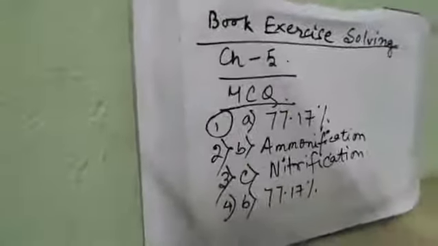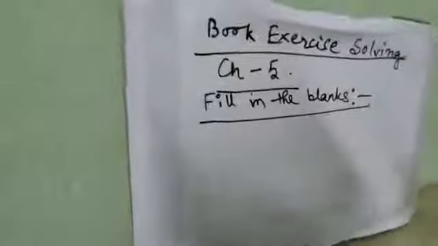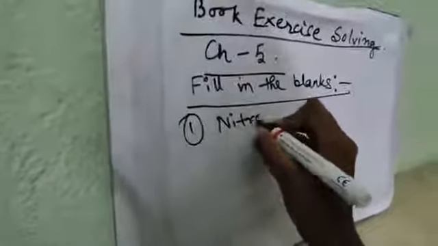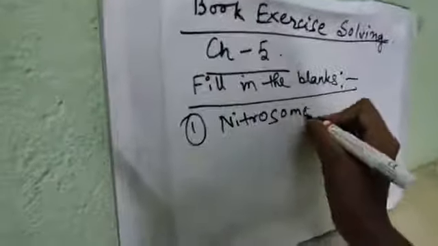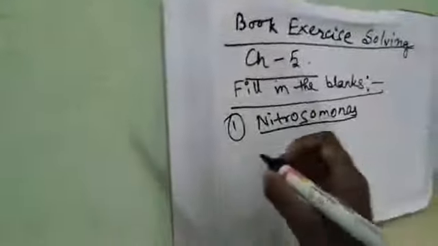Now we will go for the fill in the blanks. Number 1: dash is a kind of nitrifying bacteria. Kind of means you have to give the example. So what will be the example? Nitrosomonas. Nitrosomonas is a nitrifying bacteria. It is the scientific name, so I am underlining it.